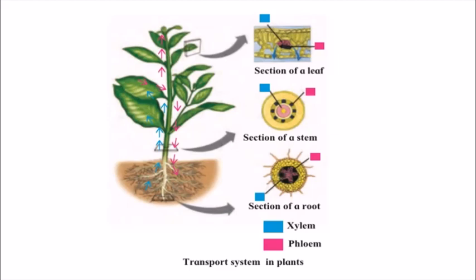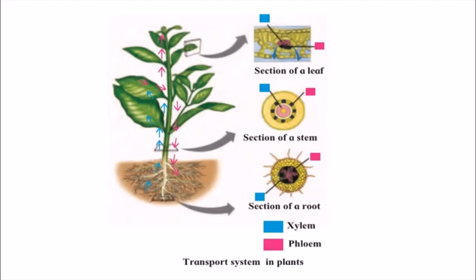Now the transport system of plants consists of xylem and phloem. The xylem transports minerals and water from the root to the upper parts of the plant. So xylem will take up the minerals and water from the roots, that is from the soil. It will be absorbed into the roots, and from the roots xylem takes them up to the different parts of the plant.